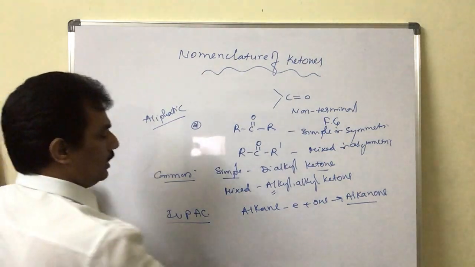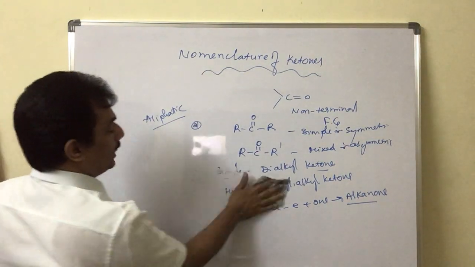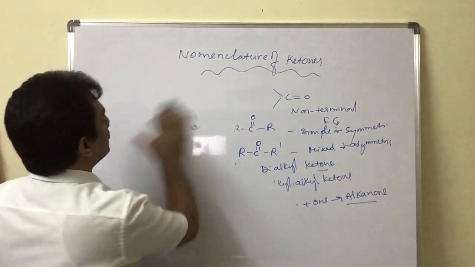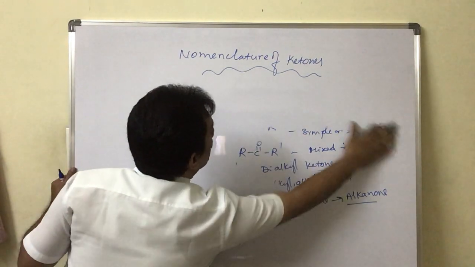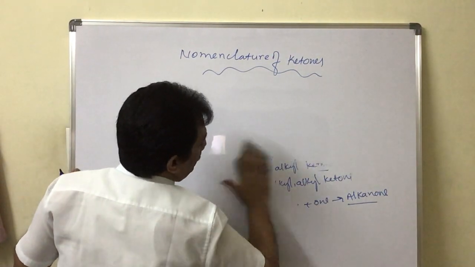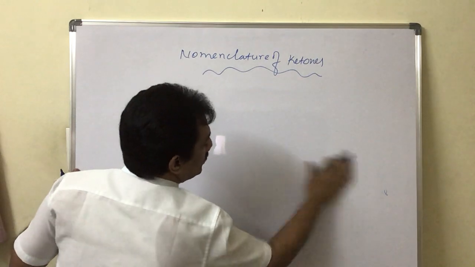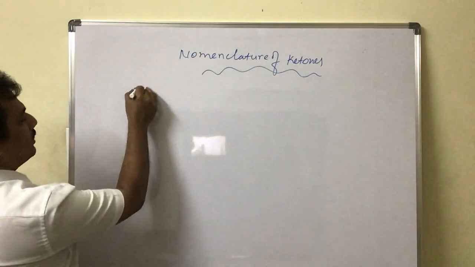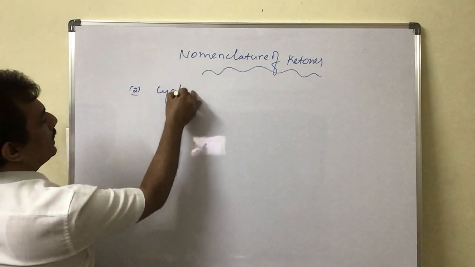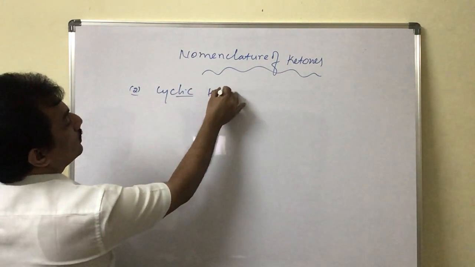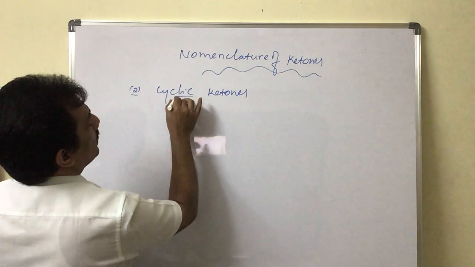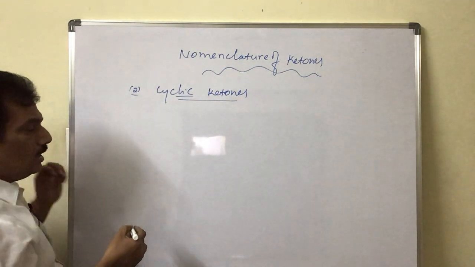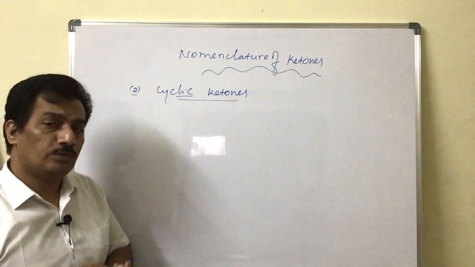Clear? And now let us go for the other type of ketones, that is, the ketones which are present in a cycle. Here, just observe, unlike the aldehydes, in cyclic ketones, even though we are considering cyclic ketones, two kinds of compounds we can observe.